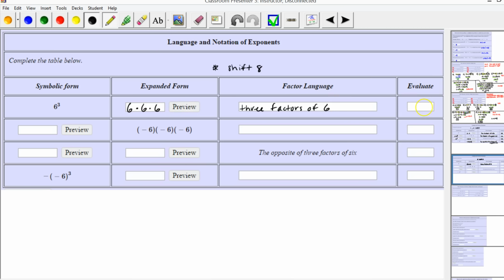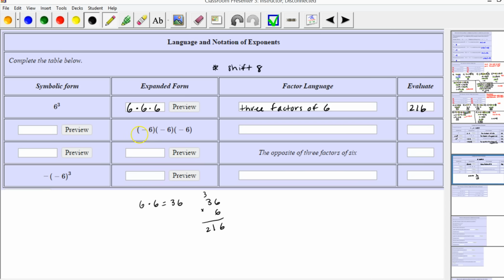Well, to evaluate 3 factors of 6, 6 times 6 times 6, let's do that down here. So 6 times 6 is 36, and then we'd multiply 36 times 6. So this first 2 is 36, multiply by another 6. 6 times 6 is 36. This is 18 plus 3, which is 216. And we can use this information for this entire problem, so that will be handy. So 216.